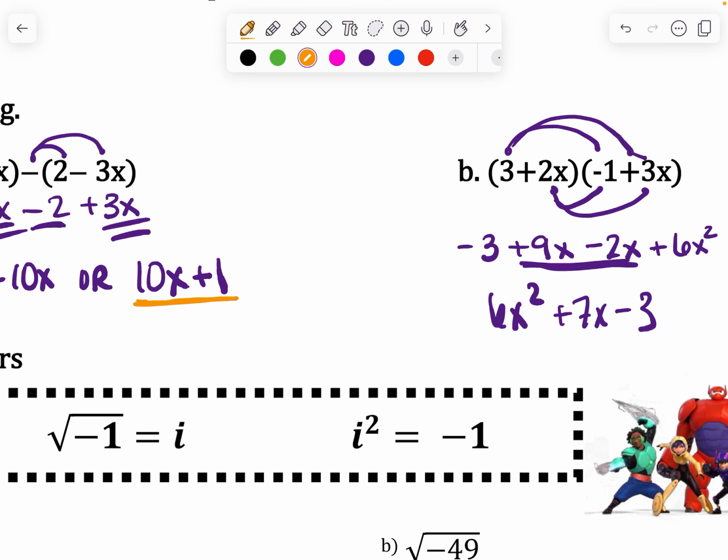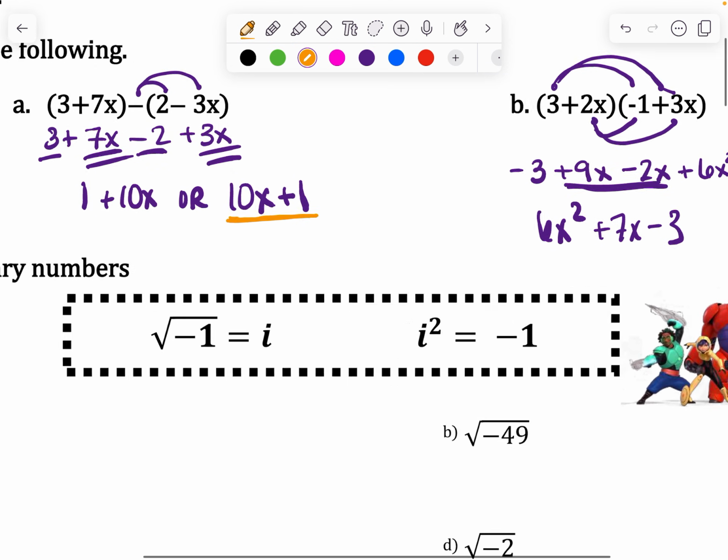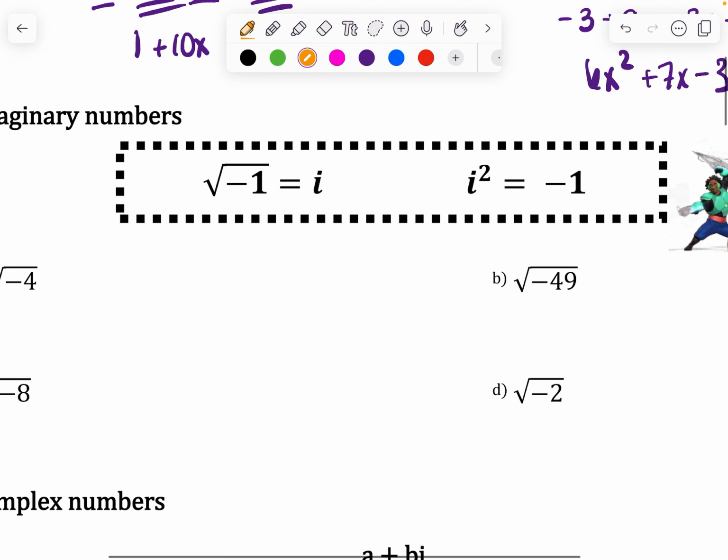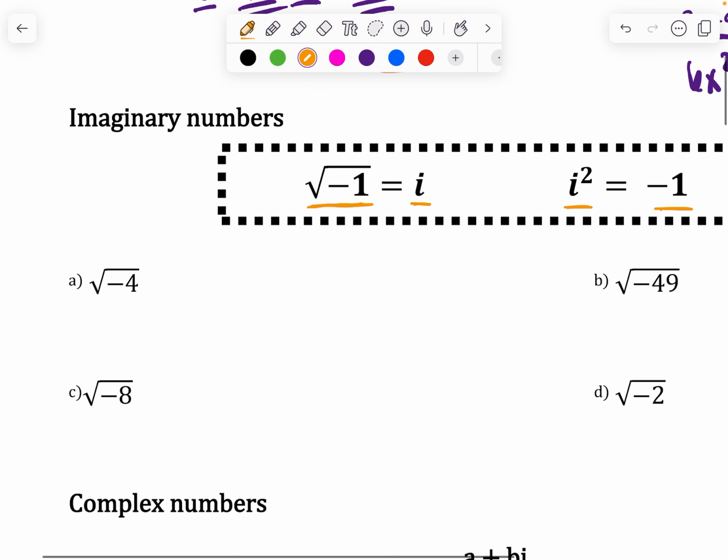And I's have a couple of rules that you may not be used to. The first one being anytime you have the square root of -1, it equals an I, okay? And then the second one, if you have an I squared, it equals -1. So we're gonna deal with that first rule today, the square root of -1 equals I.